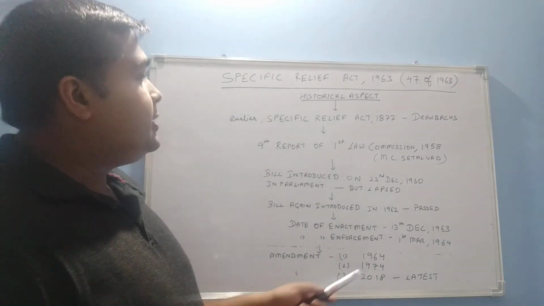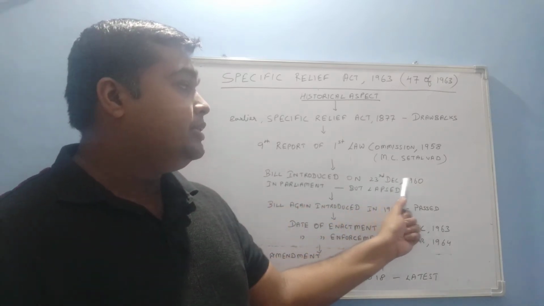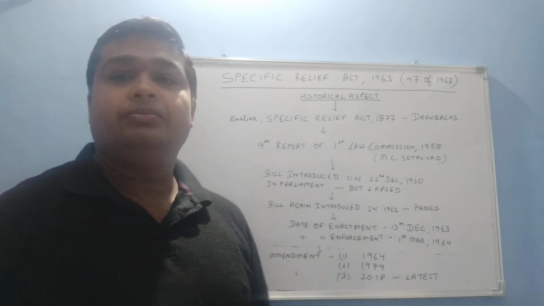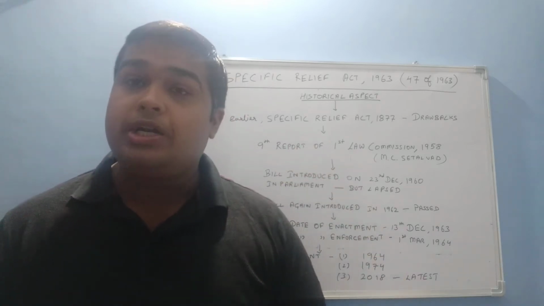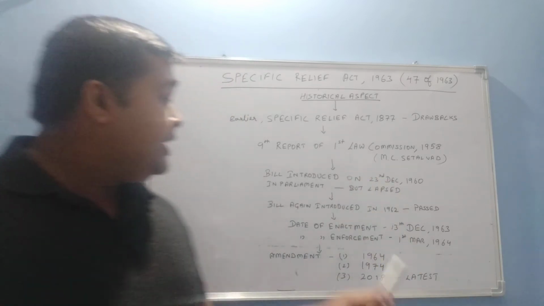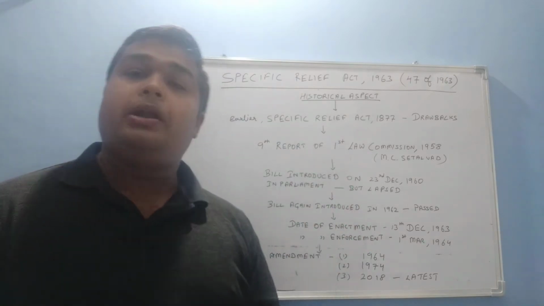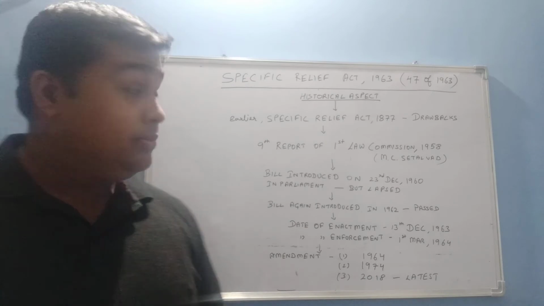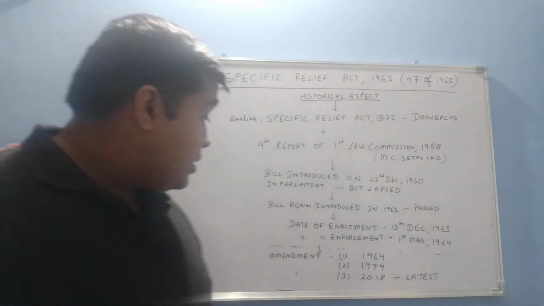In furtherance of that, a bill was introduced on 23rd December 1960 in Parliament to make the Specific Relief Act. But unfortunately, that bill lapsed. Again, in the year 1962, the bill was introduced in Parliament. And at that time, the bill was passed by Parliament.